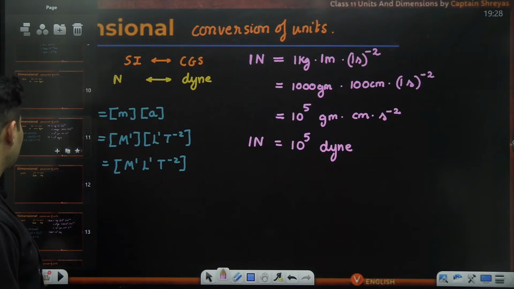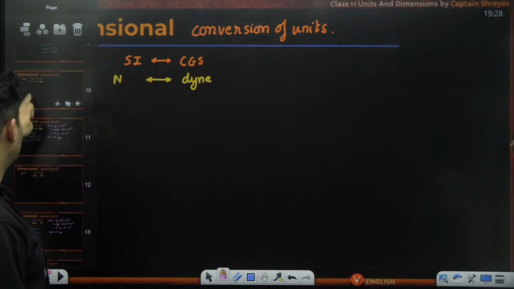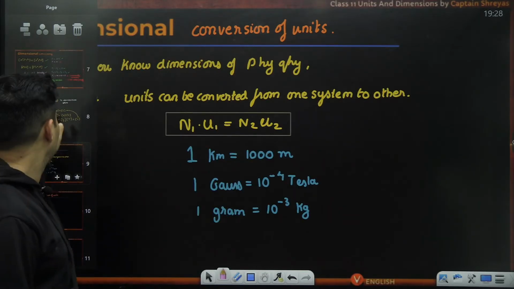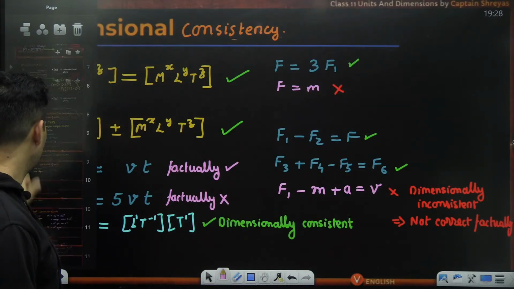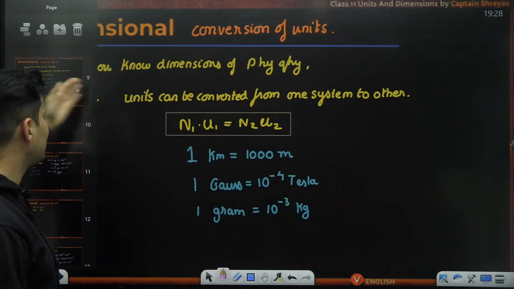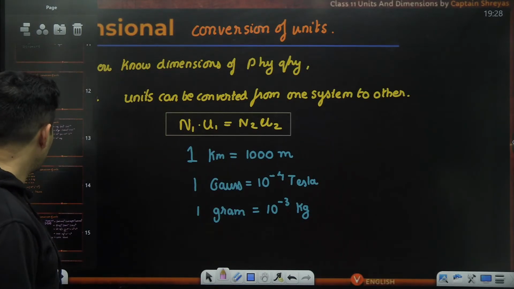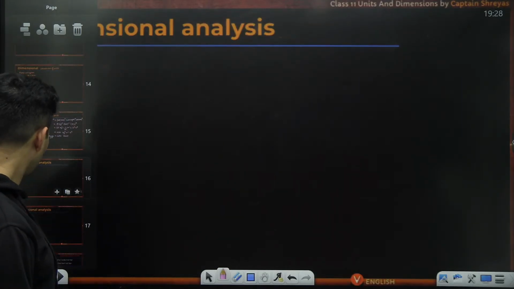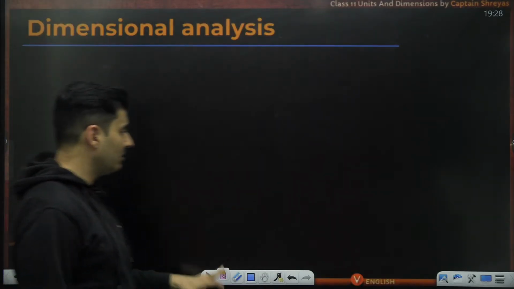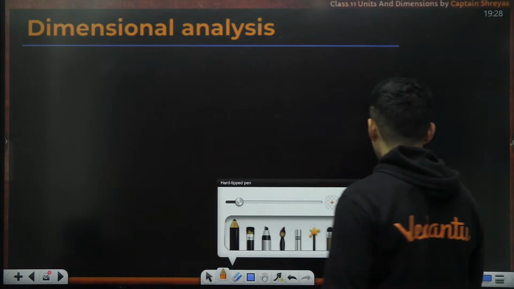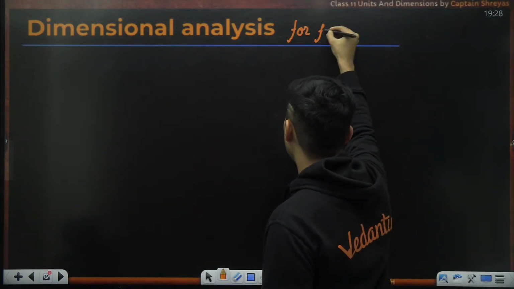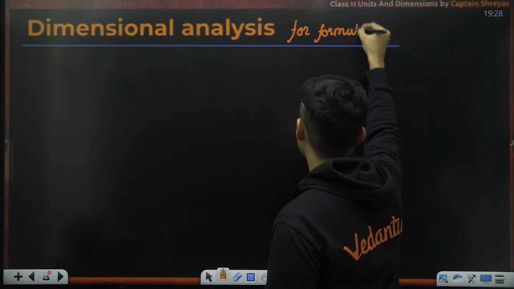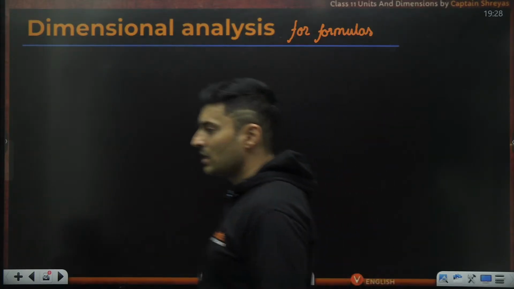So, first use is to check the dimensional consistency and eliminate options and all of that. The second one was conversion of units, and we have seen quite a few examples of that. Now the third application, that is the most interesting, which is dimensional analysis for formulas.